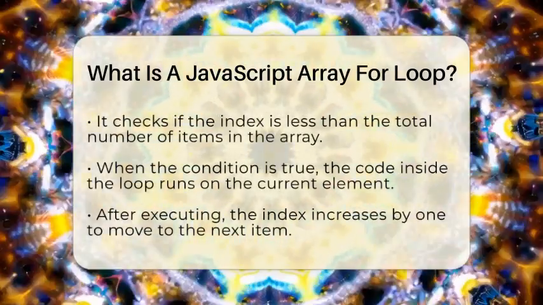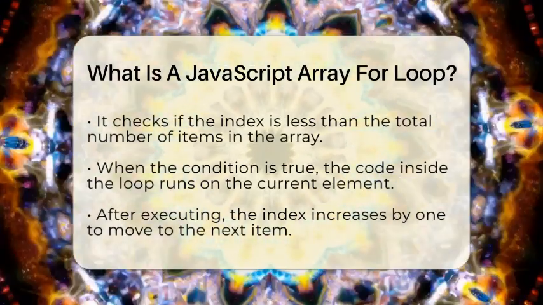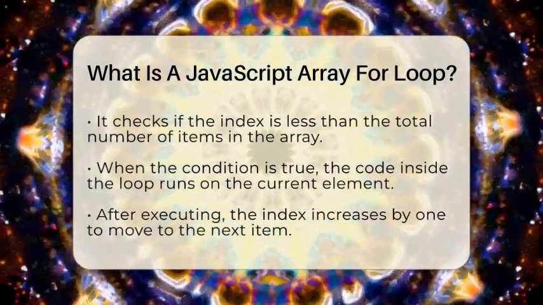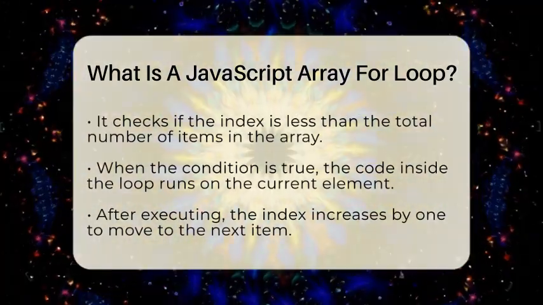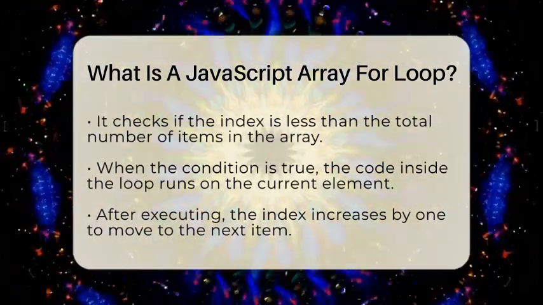If it is, the code inside the loop runs, usually doing something with the current item. After that, the index increases by 1 and the process repeats. This continues until the index reaches the length of the array, meaning all items have been processed.